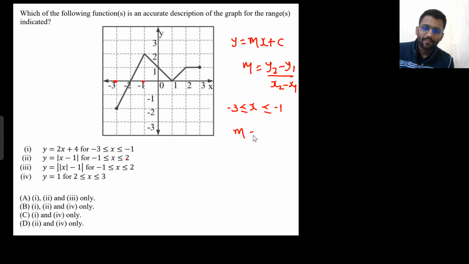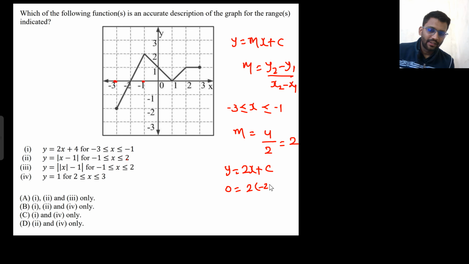So what is the value of m? m is y2 minus y1, that means 2 minus -2, which is 4, divided by x2 minus x1, that is -1 minus of -3, that means 2. So slope is 2. So y equals 2x plus c. Now at x equals -2, your value of y is 0. At x equals -2, your value of y is 0.